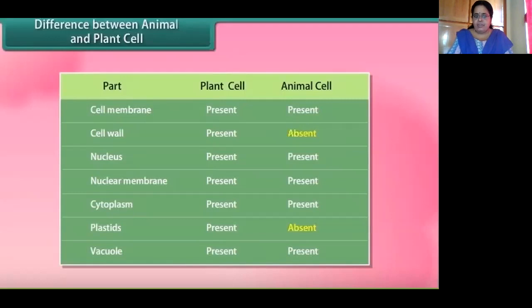There won't be life. Then plastids. What are plastids? They are also certain organelles that are present only in the plant cells. And about vacuoles, I told you they are the blank or the empty looking structures, but they are not at all empty. They are storage sacs that are found in both plants as well as animals. Okay, so with that, we come to the conclusion of the chapter. Thank you.